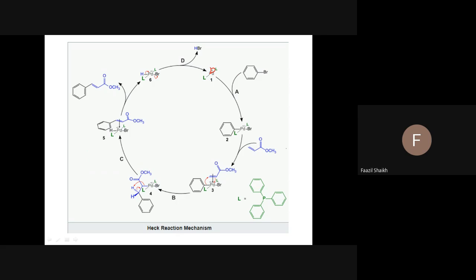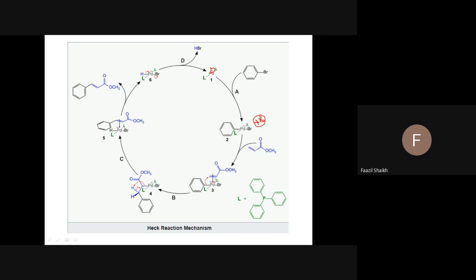So in the first case, aryl halide insertion, we can say oxidative addition, you see, and the oxidation state of this palladium becomes +2.